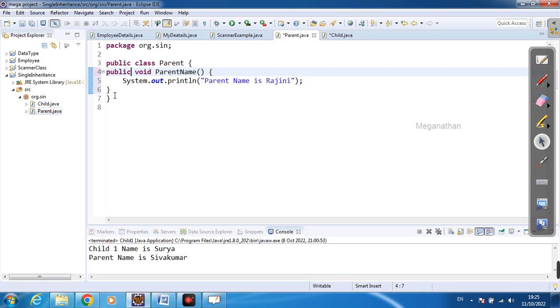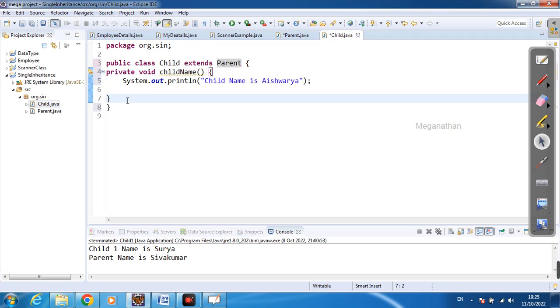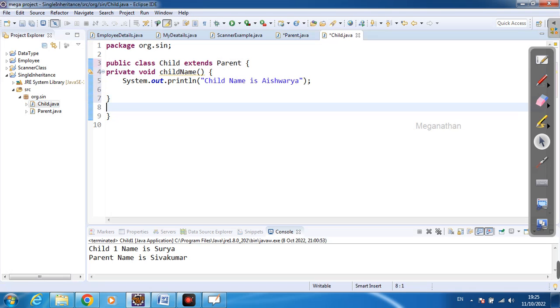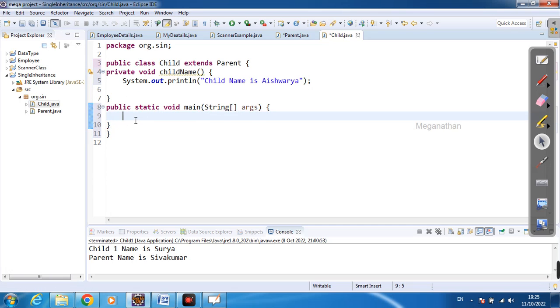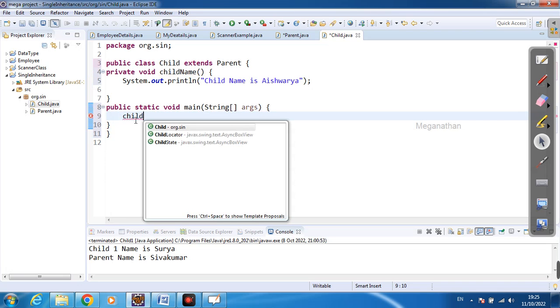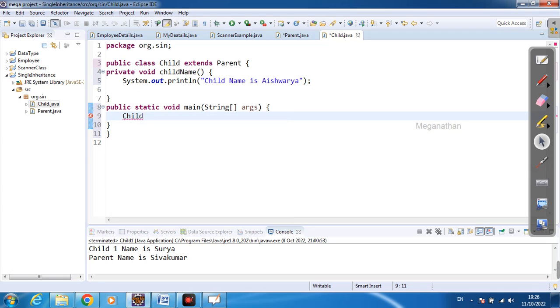We don't need to create an object in this parent class, right? So I'm going to create the object in the child class. First of all I am going to create one main method, because without a main method we cannot run the Java program. After that I need to create the object. So what is the syntax for an object? Child is the class name, the object name is c, equal to new Child(), class name with brackets, and after that a semicolon. Now I can access this child class method.